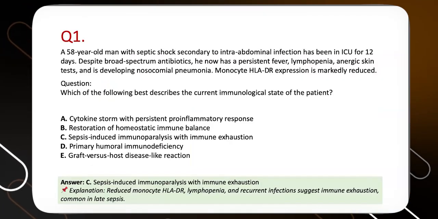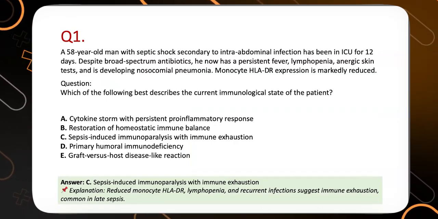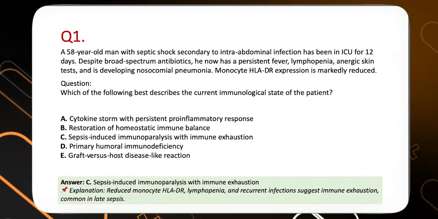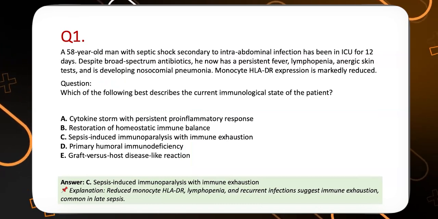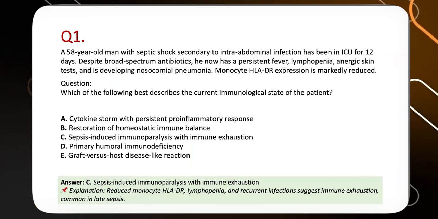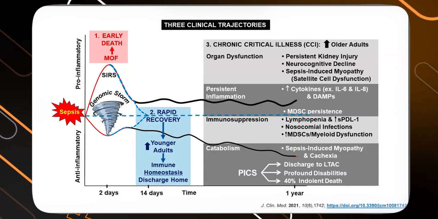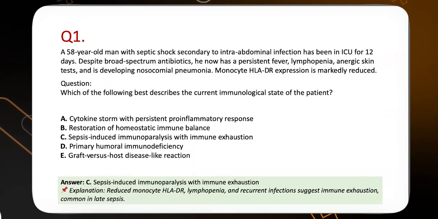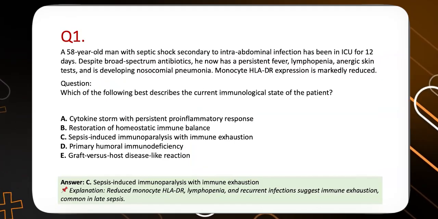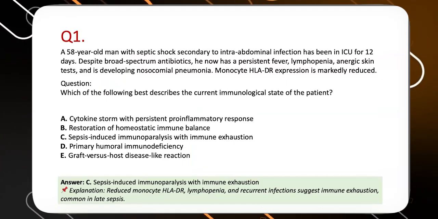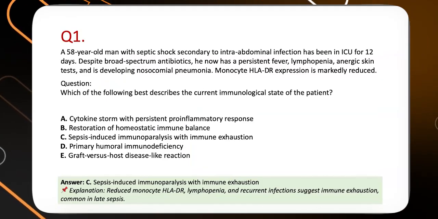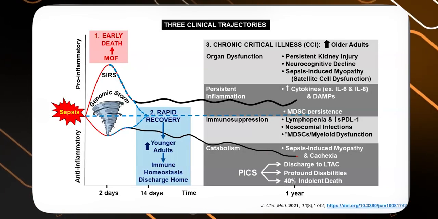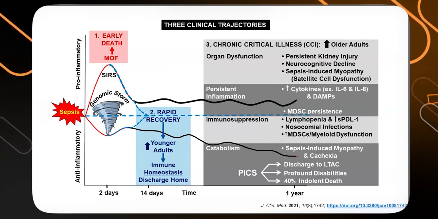So in the question that we have described, the patient is persistently septic with an abdominal source for almost 2 weeks, and he has developed nosocomial infection. Usually in this kind of patients we suspect some amount of immunosuppressed state, and it has been told that he has some lymphopenia and skin anergy, and the HLA-DR expression is reduced. They are the hallmarks of an immunosuppressed state.